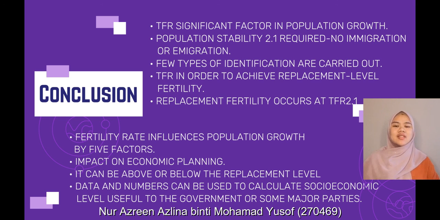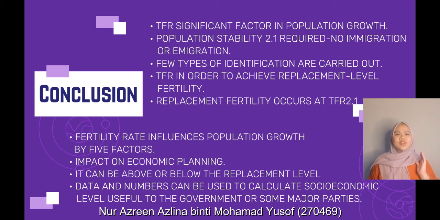The TFR is a significant factor in population growth. To maintain population stability in a given area, an overall TFR of 2.1 is required, assuming no immigration or emigration. It is critical to distinguish between fertility rate and birth rate, which is defined as the number of live births per 1,000 women in total population. In Malaysia, fertility rates have fallen year by year since 2015 until now.